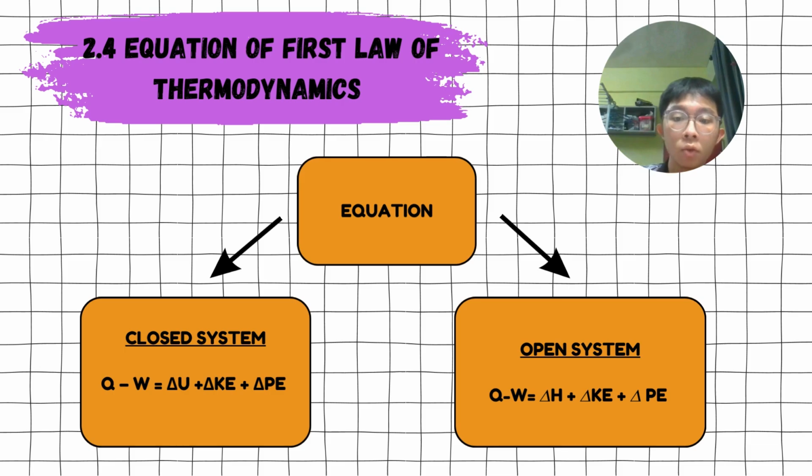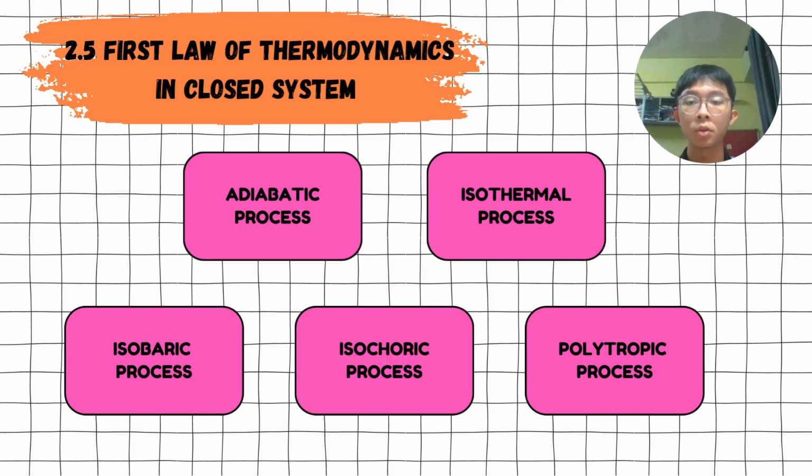So basically, we will have two equations, one for closed system, one for open system. And the difference between those equations is that the equation in closed system involves the change of internal energy, while the equation in open system involves the change of enthalpy. Now we'll talk about the first law of thermodynamics in closed system. The below process is the process that will be discussed later in the next slide.